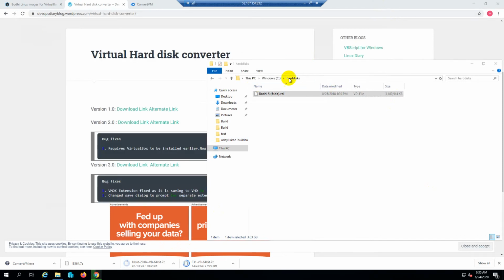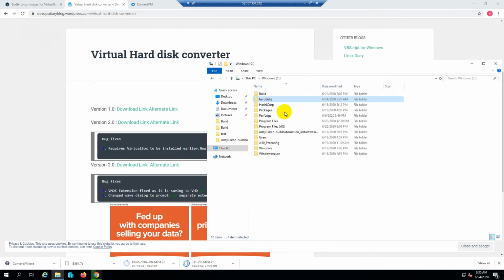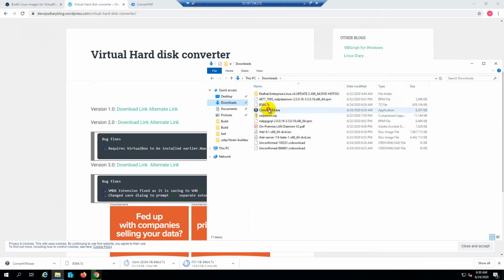Now what you need to do is go to this C, and go to downloads, convert VM, copy. This is the tool created by me. It's a wrapper for command line utilities of VirtualBox. You don't need to install VirtualBox to convert now; you can just download this tool and use it directly.